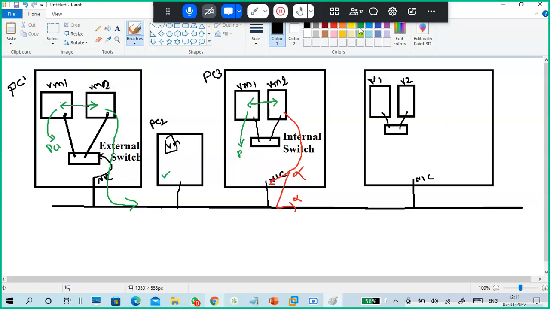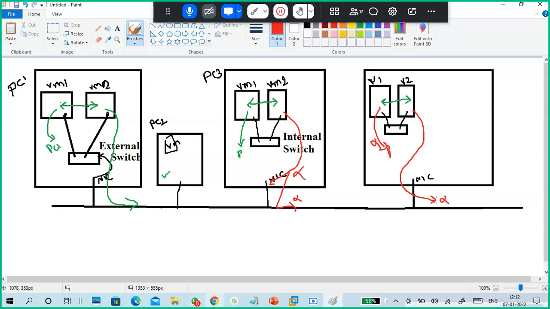Now again, same thing. Virtual machine to virtual machine communication is there, but virtual machine to physical machine, no communication. And virtual machine to physical network, no communication.